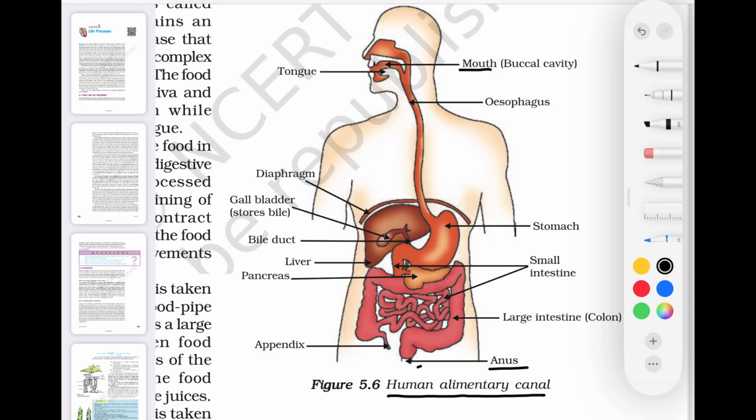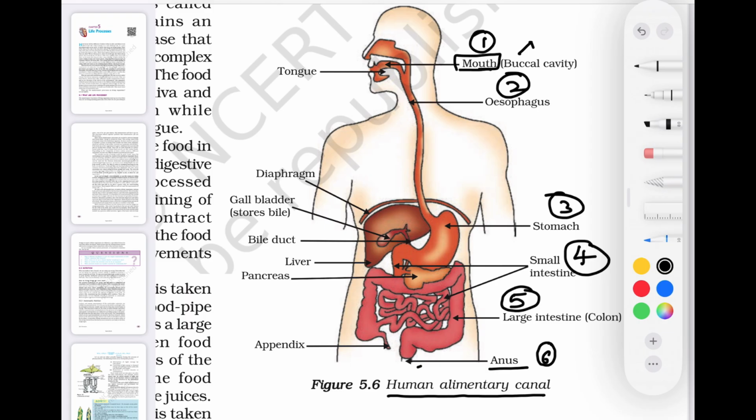So our digestion will start from the mouth, then the esophagus, then the stomach, then the small intestine, large intestine, and finally the waste is eliminated through the anus. And the 3 associated glands here are: in the mouth we have saliva, then liver, and pancreas. So we will talk about them one by one.